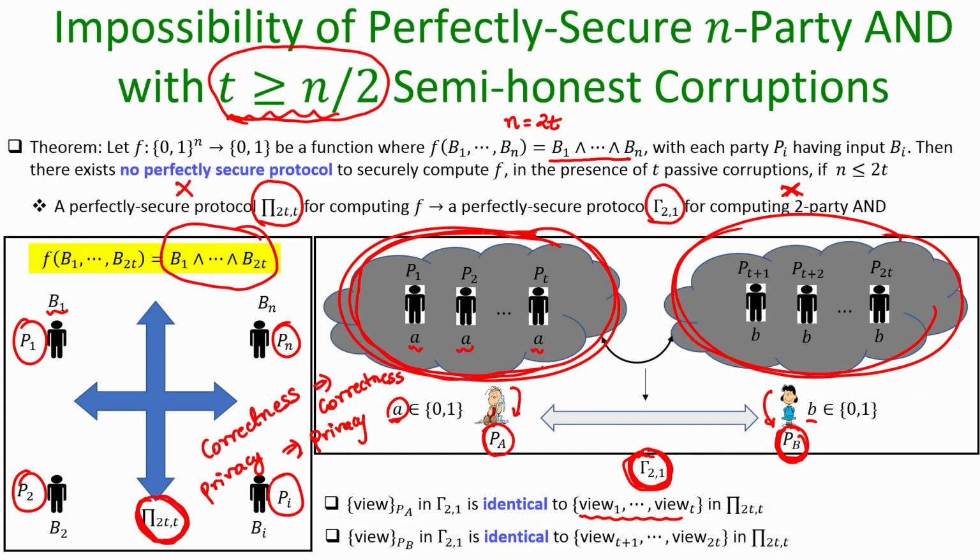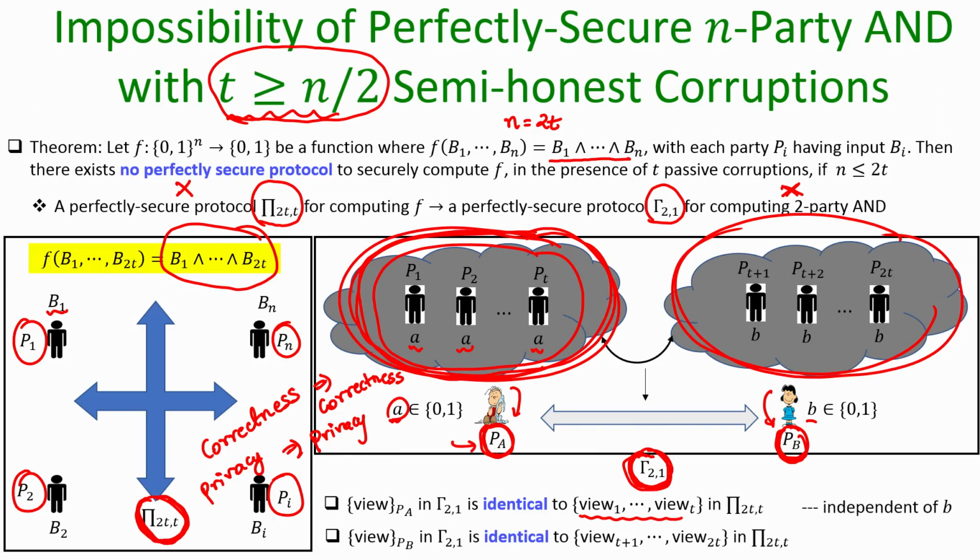That has come because of the way PA is running the code of the first t parties. That means, whatever random values P1, P2, up to Pt would have been asked to pick, PA would have picked those random values. If P1 would have been asked to secret share some value, PA would have done that. If P1 would have been asked to communicate some message to P2, PA will say that okay, this is what will be the view of P2, and so on. So, this combined view of the first t parties in the protocol pi will be treated as the view of PA and same for PB.